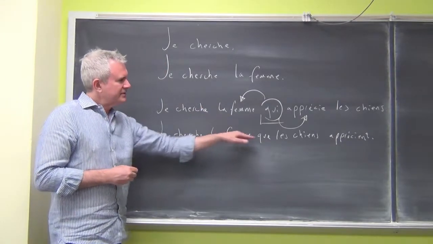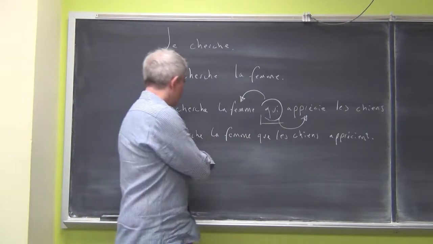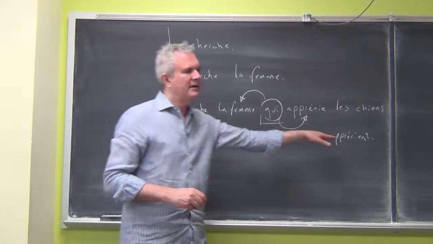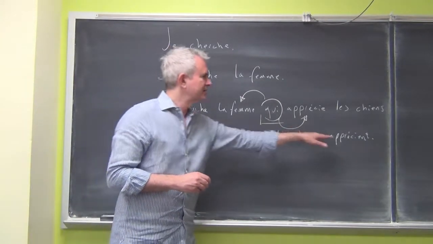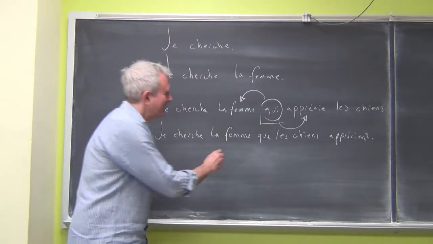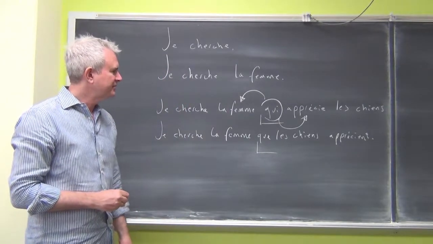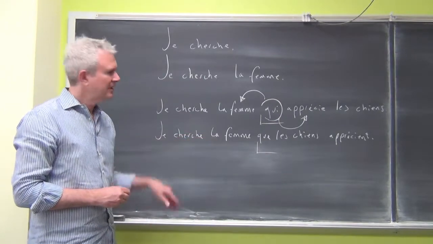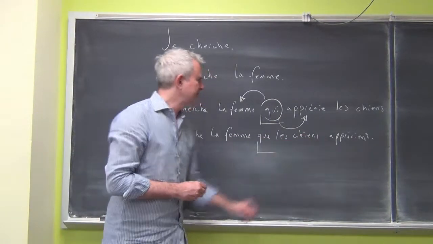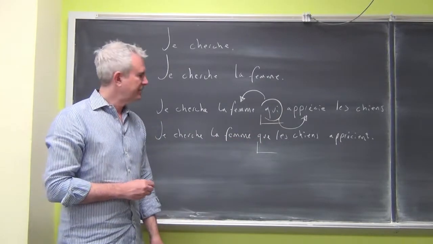Let's compare that to this other form for the relative pronoun, que. Je cherche la femme que les chiens apprécient. I'm looking for the woman whom dogs appreciate. This is our second clause, our subordinate clause, our relative clause. This is our independent clause. I'm looking for the woman whom dogs appreciate. Okay, que is the relative pronoun.